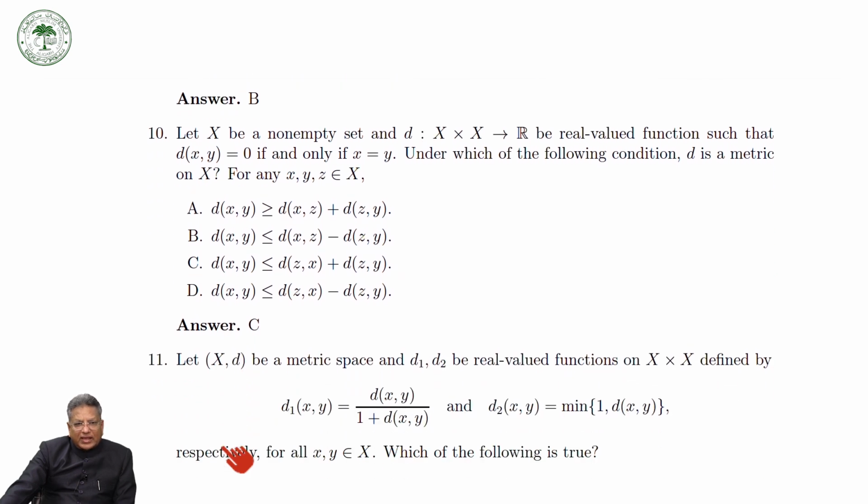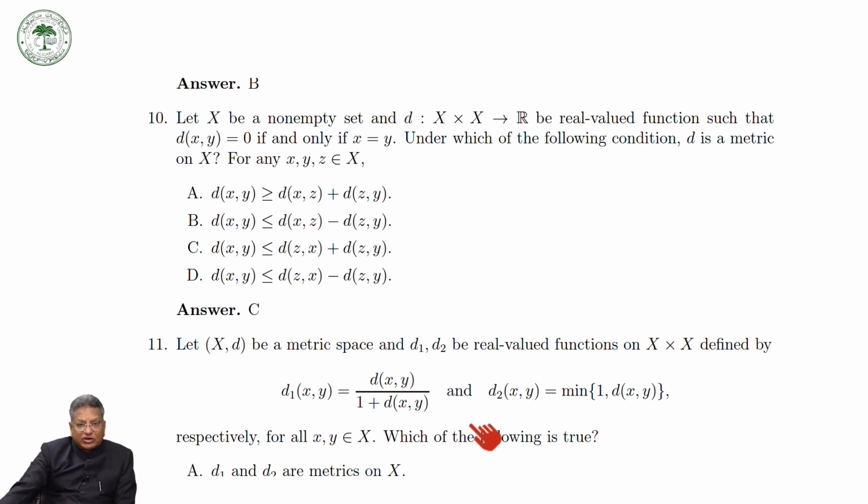Now suppose D1 and D2 are metrics defined in this way. Again, we know that if d is a metric, then the minimum of 1 and d(x,y) is a metric, and d is a metric, then this D1 defined in this way is also a metric. So D1 and D2 are well defined in this way. So this is a metric and this is a metric. And we have already mentioned that D1 and D2 both are bounded irrespective of d, whether d is bounded or not. This we have.